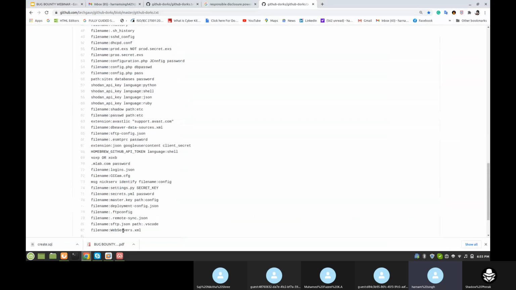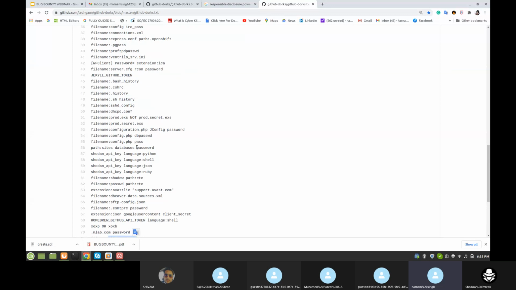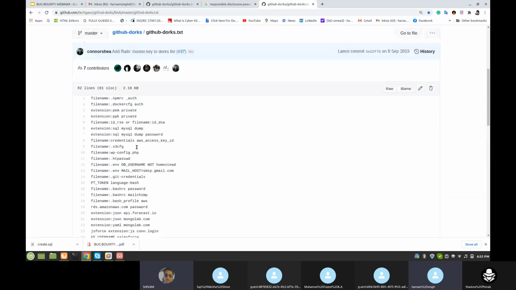These are the keywords, like web server XML file. We can find FTP configuration file, logins JSON. These are the passwords, username, API key. There are a lot of words.